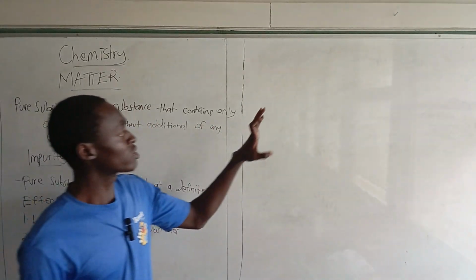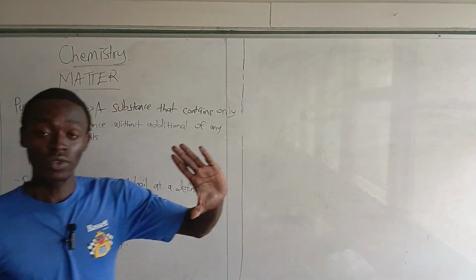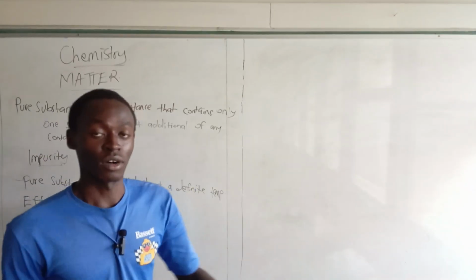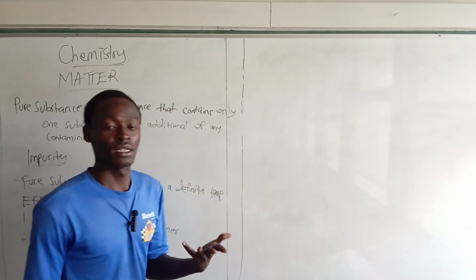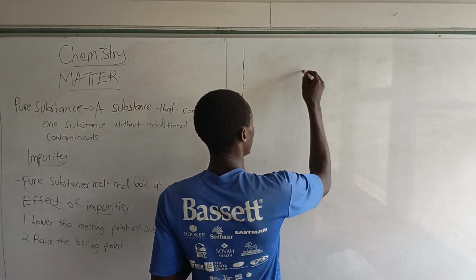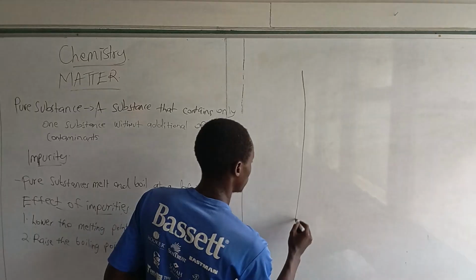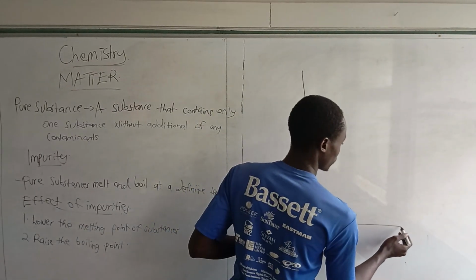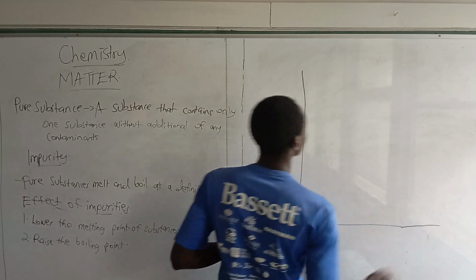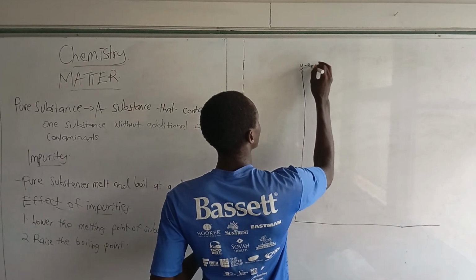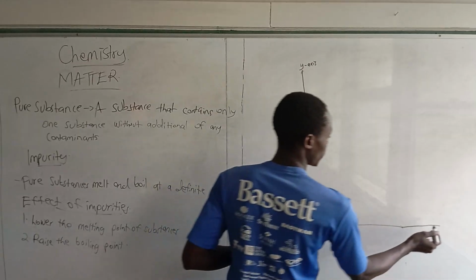So we are going to plot this in a graph to see what a heating curve of pure ice looks like. Let's just draw. If we have our graph that way, over here is the y-axis, and over here we have the x-axis.